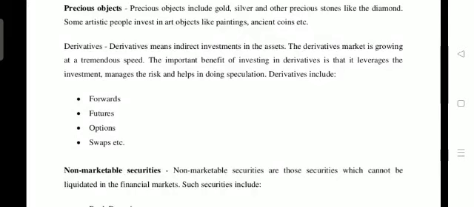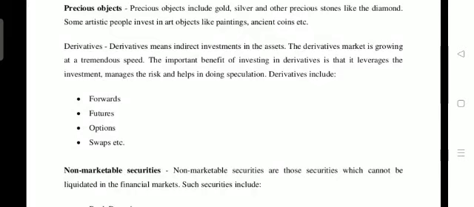Those instruments are forwards, futures, options, and swaps. There are already instruments having their own value, and on such instruments you again determine some derived value.